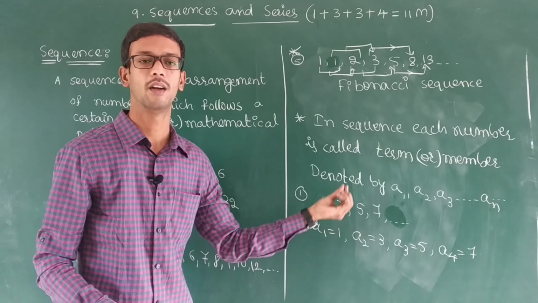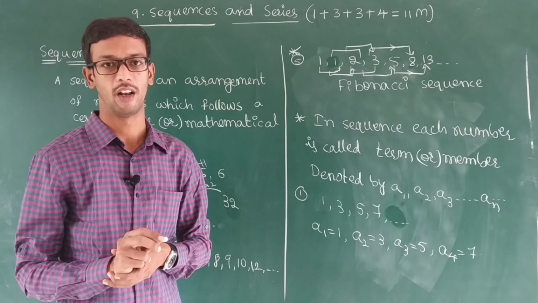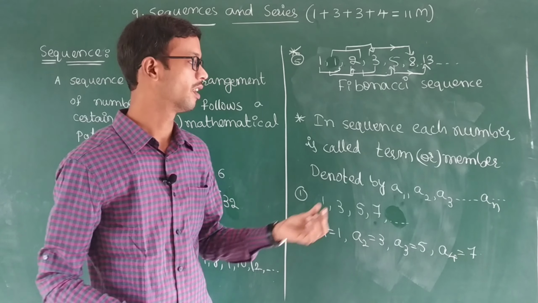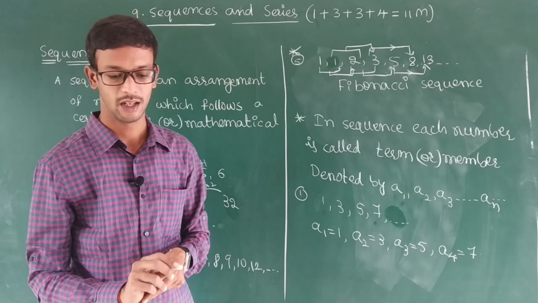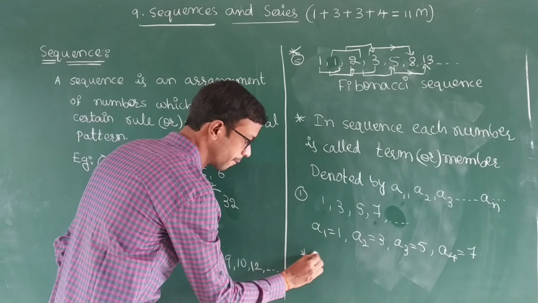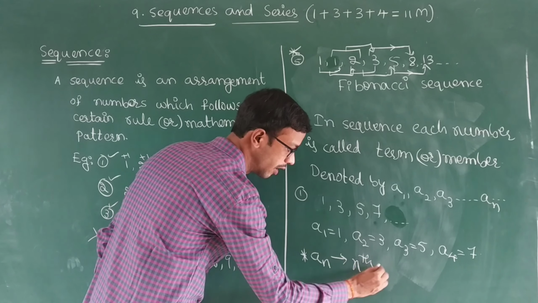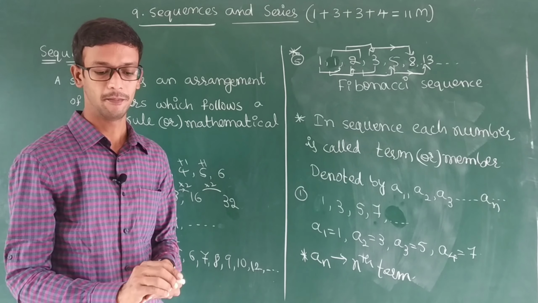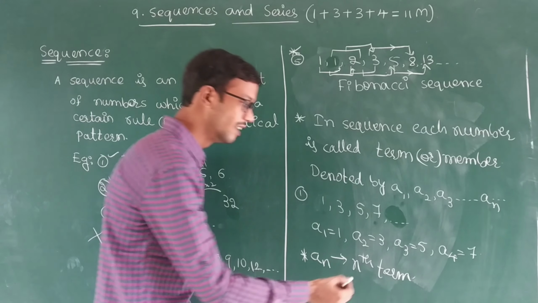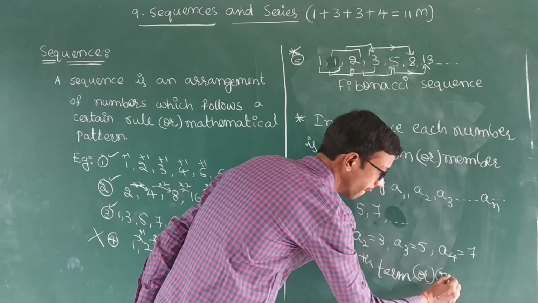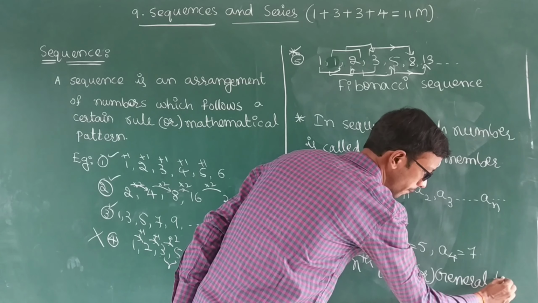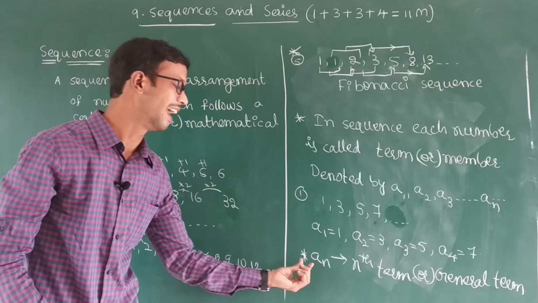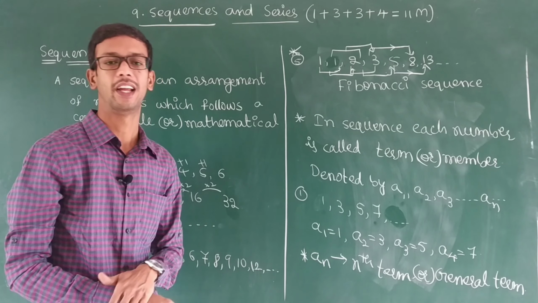First term, second term, third term. If it is the nth position, like the fourth position, and so on, the nth position will be denoted by AN. AN is nothing but the nth term in the sequence, or this is only naming as a general term. In a sequence, general term means nth term. Nth term will be denoted by AN.